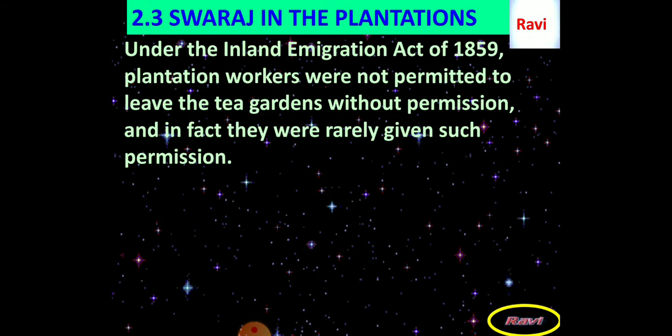Actually, this movement started in the northeastern state of Assam, which was famous for its tea plantations, where a large number of people were engaged in the tea plantations as daily wage workers. There the owners did not allow them to go outside. They did not give any kind of permission to go to their homes and villages.